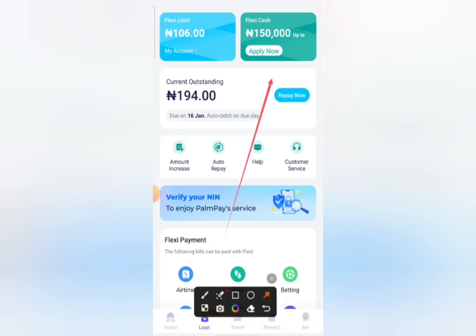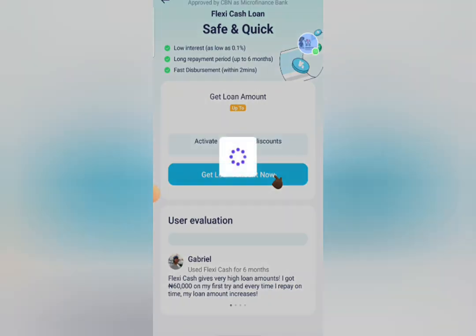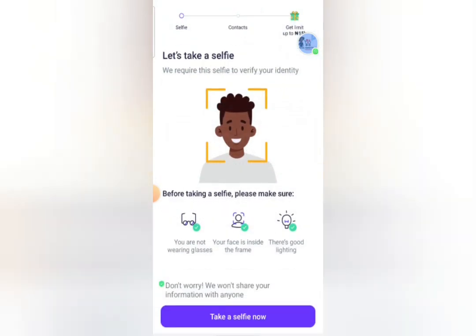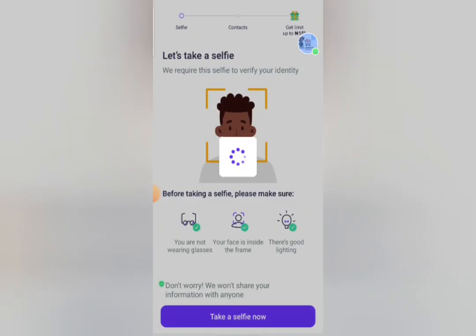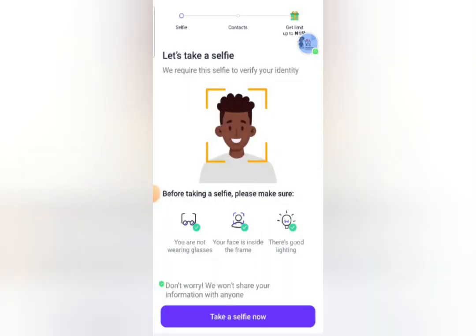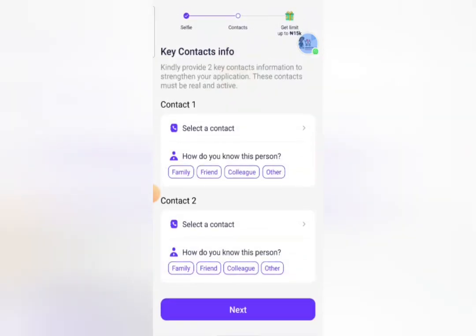Now, let me take a loan so that you see how everything works. So all you need to do is to click on apply now. When you click on apply now, you click on get loan amount now. It will load. So the next thing to do is to take a selfie to confirm it is you. Okay, the process is done now. It's uploaded completely and it will take us to the next step.